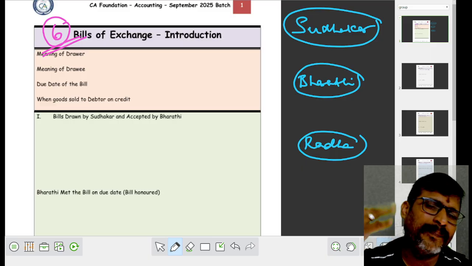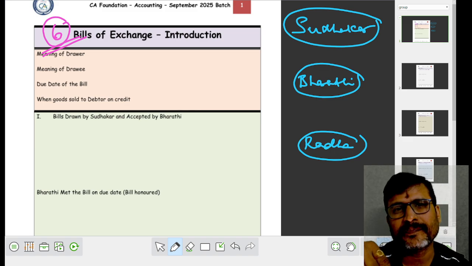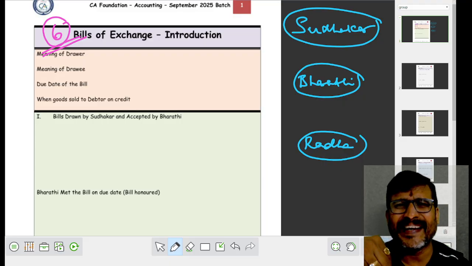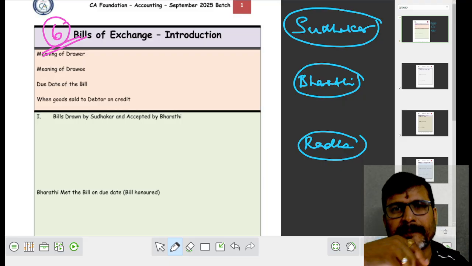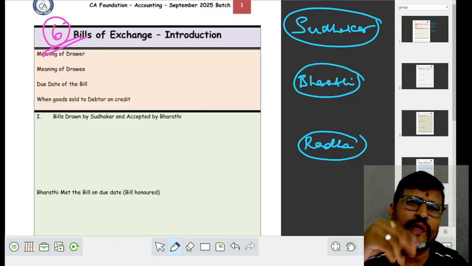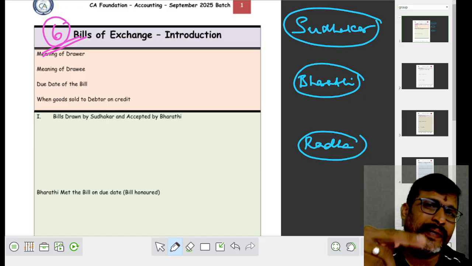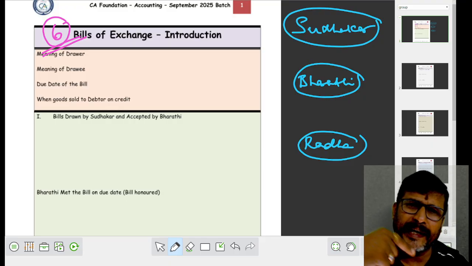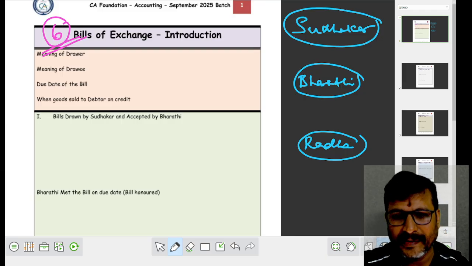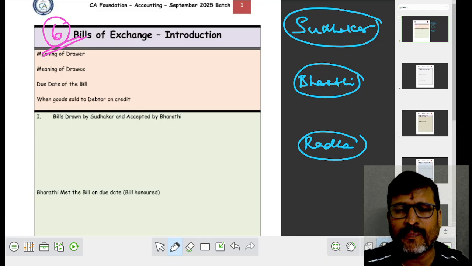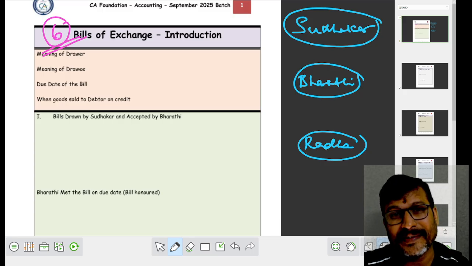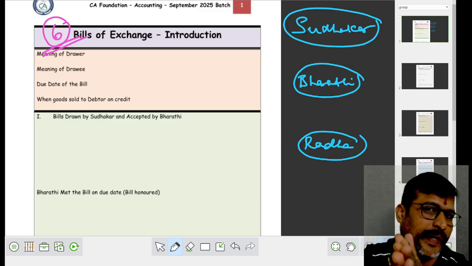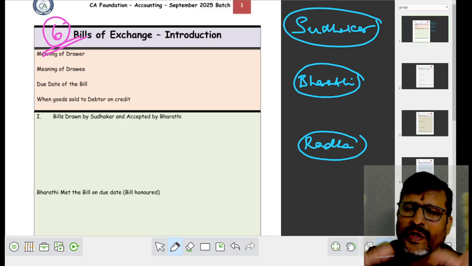Okay, what happens in a bill of exchange? One person will draw the bill, another person will accept it. In order to make you understand, one person will make a proposal, the other person will accept it. I propose to my wife Bharati. If Bharati accepts it, then there comes the relationship. Okay, now let us move on to the concept.